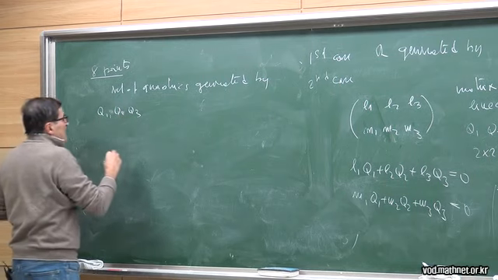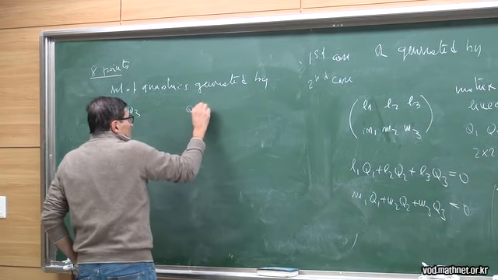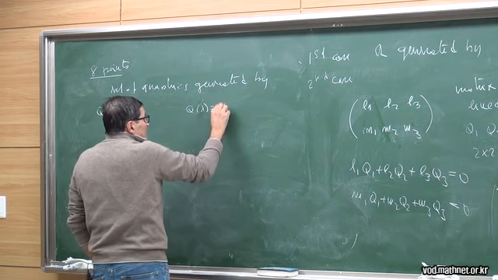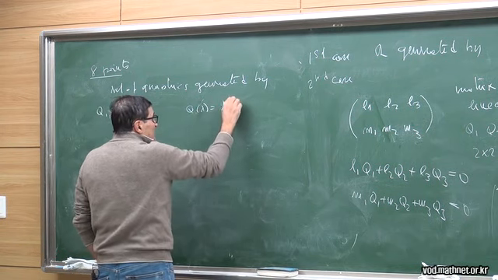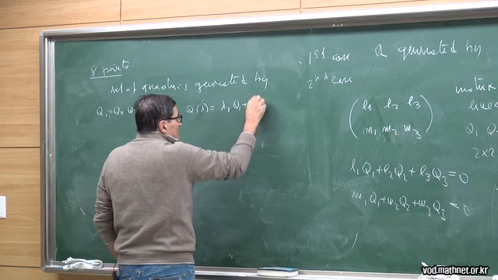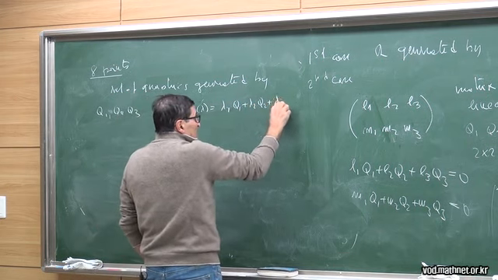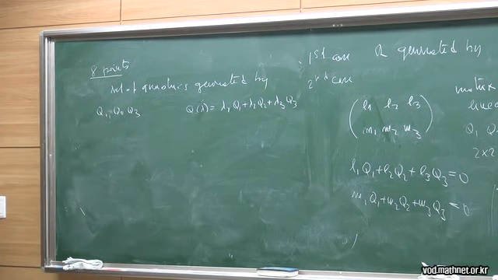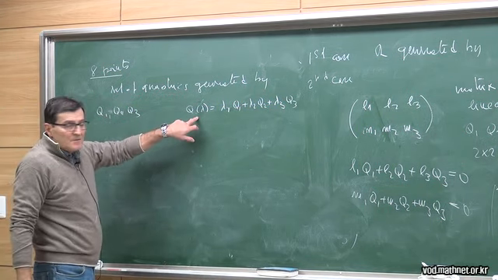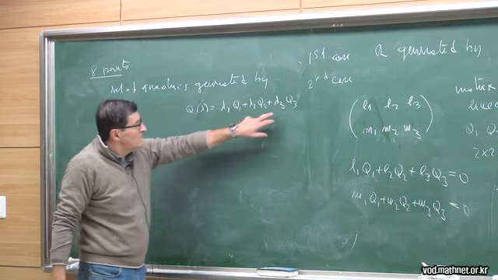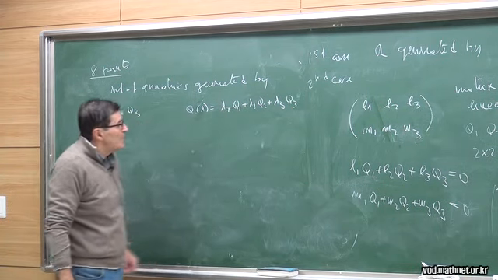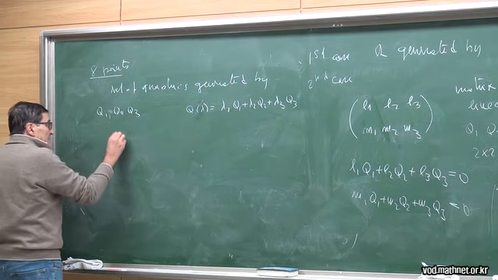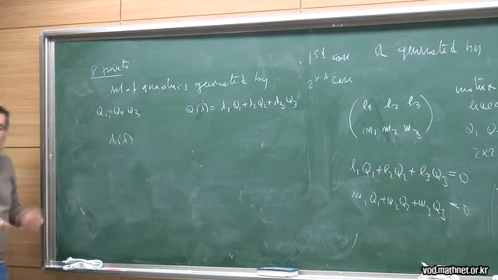So this means that I'm taking all the quadrics of the form Q lambda, lambda 1 Q1 plus lambda 2 Q2 plus lambda 3 Q3, lambdas constant, not all 0, and this is a quadric which depends on three homogeneous parameters. And now I take the symmetric matrix of coefficients.